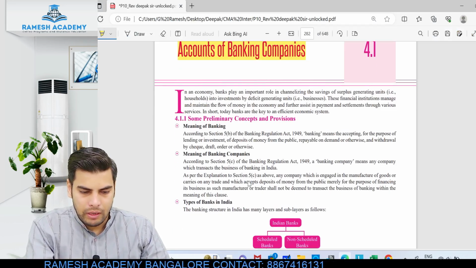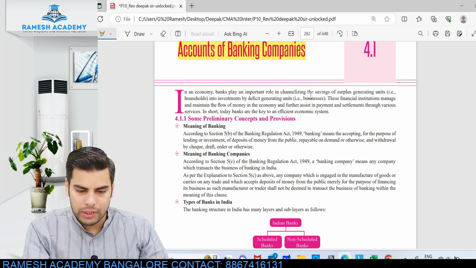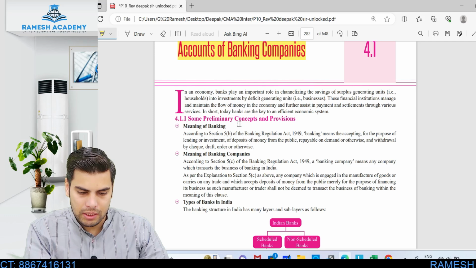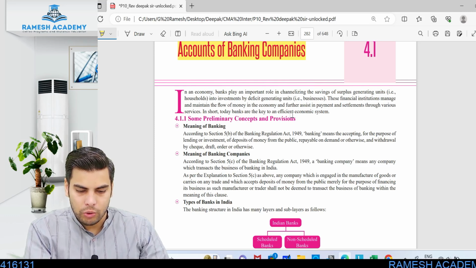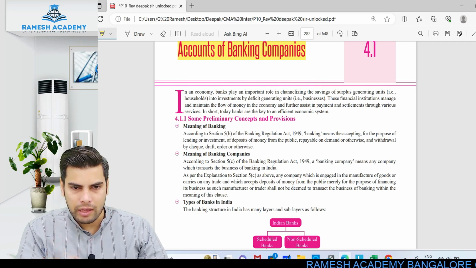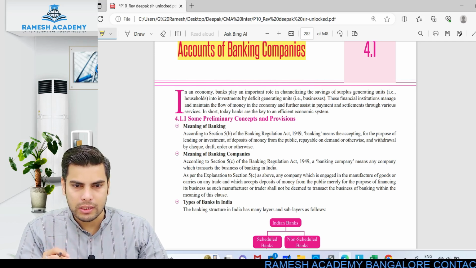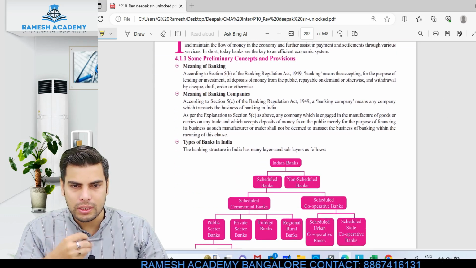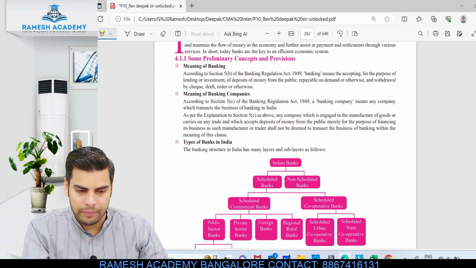Look at this. In an economy, bank plays an important role in channelizing the savings of surplus generating units, that is household, into investment by deficit generating units, that is businesses. These financial institutions manage and maintain the flow of money in the economy and further assist in payment and settlement through various services. In short, today banks are the key to an efficient economic system. For an economy to run in an efficient manner, a lot of financial transactions have to happen, right? So all these financial transactions happen through these banks. Banks will be taking care of all the financial transactions, making sure that all the payments and all the receipts are taken care of.